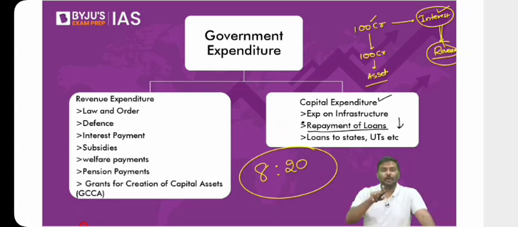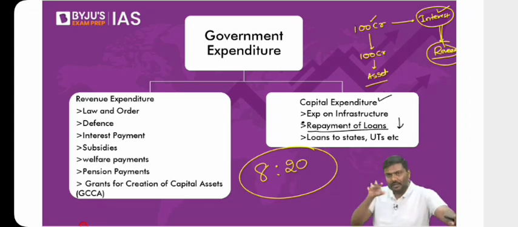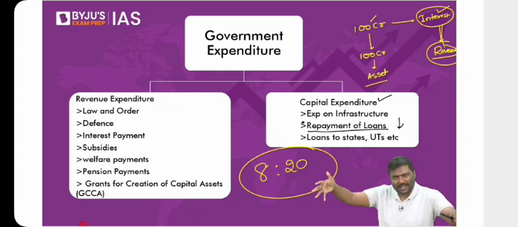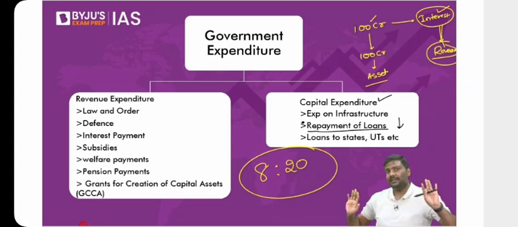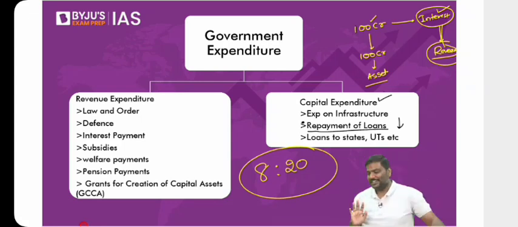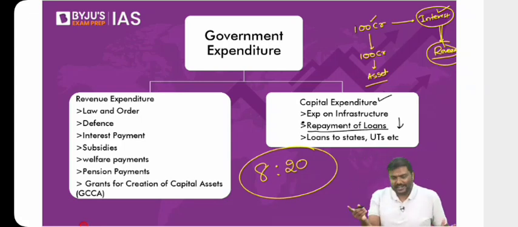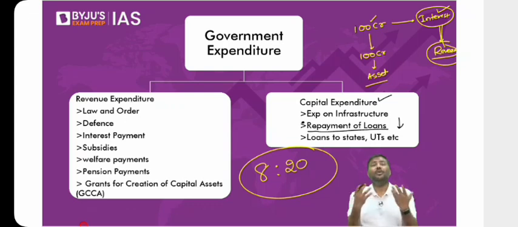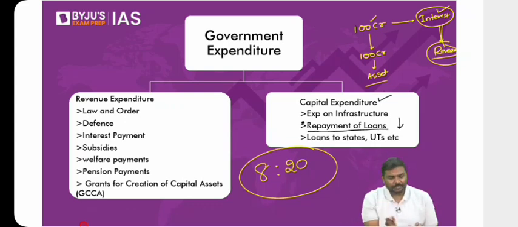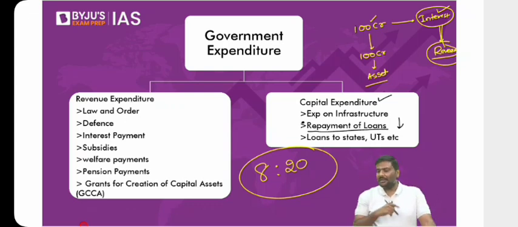Any problem in understanding this? Please do let me know. When I write the term market borrowings here, does it mean that you're borrowing from RBI? No, you're not borrowing from RBI. You are borrowing from either the domestic market or the international market. Whatever the sources, but not from RBI, because if you borrow from RBI, that will become monetized deficit. So non-debt creating receipts are worth, let's say, 28 lakh crore, your total expenditure is 45 lakh crore. What do you do now? You will simply borrow from the market. That market borrowing is called fiscal deficit.